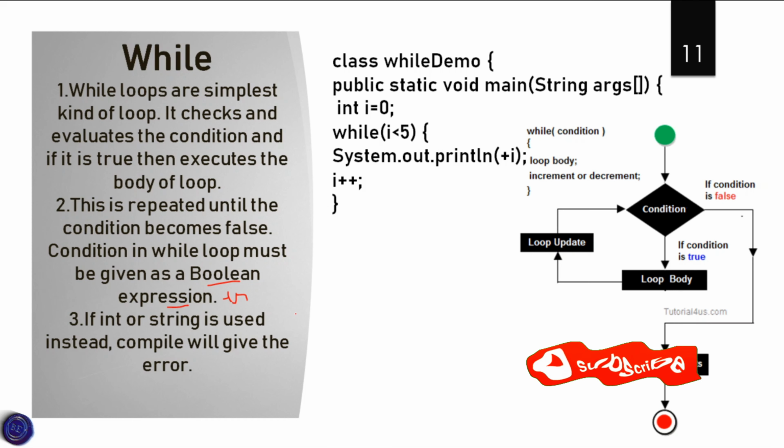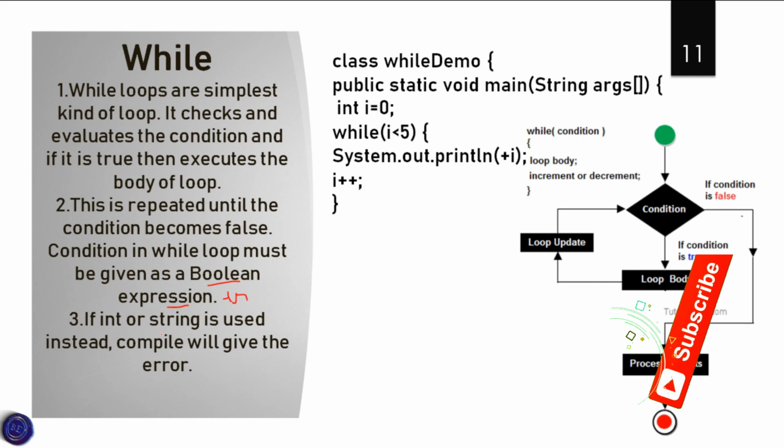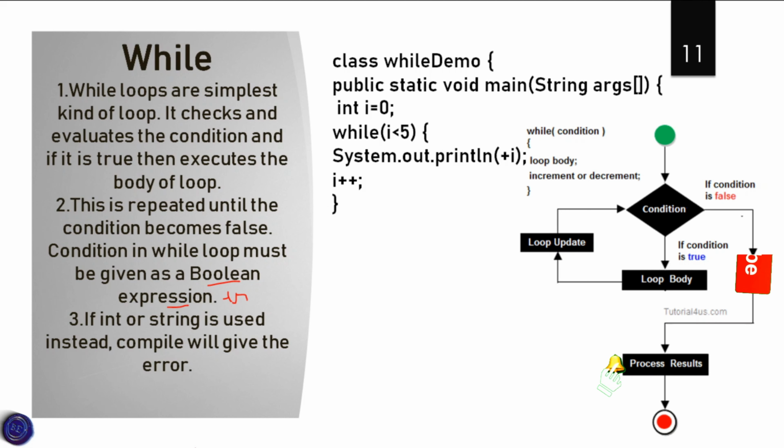Here the I value is equal to 0, and the condition is that I must be less than 5. So the boolean expression is: if the I value is less than 5, then it is true, or else it is false. First I is compared with 5. 0 is less than 5, so the statement is true and it will print it. After printing it, the value is incremented.